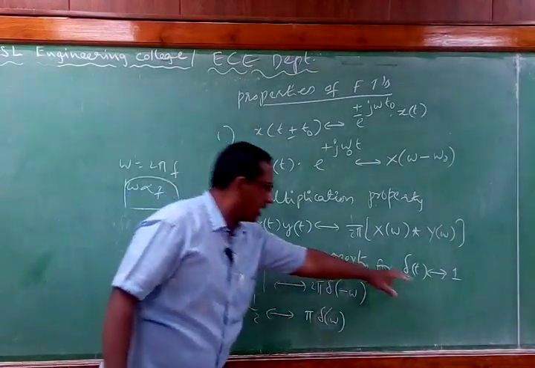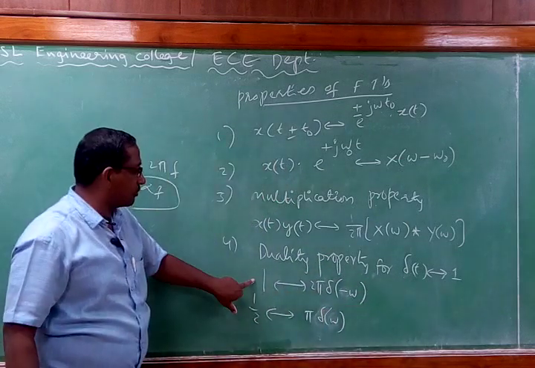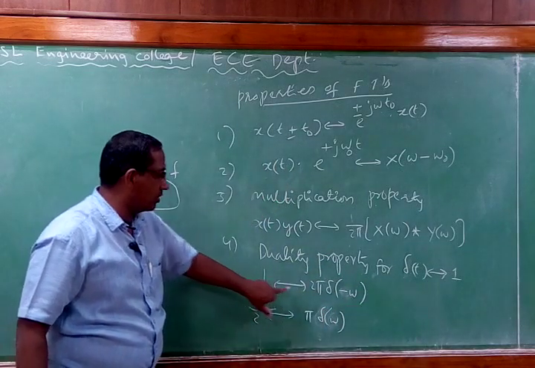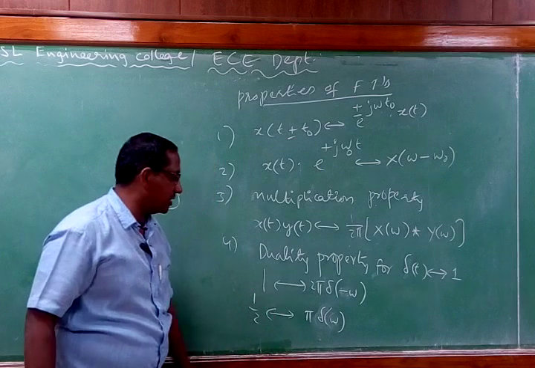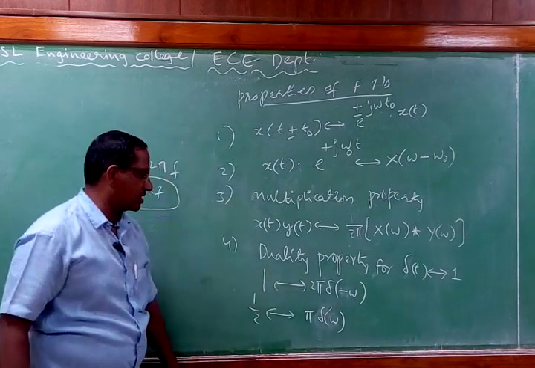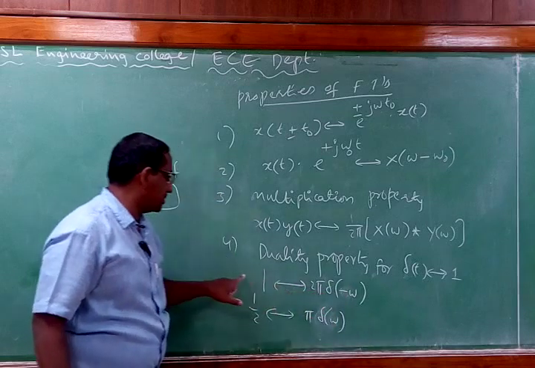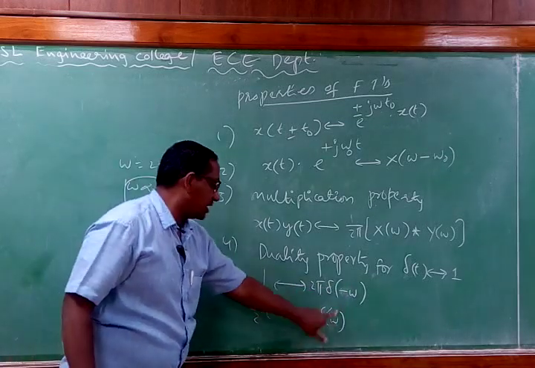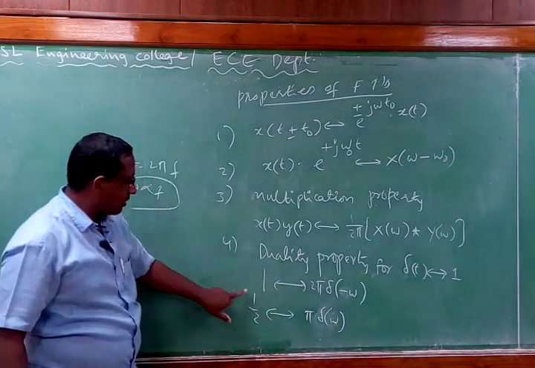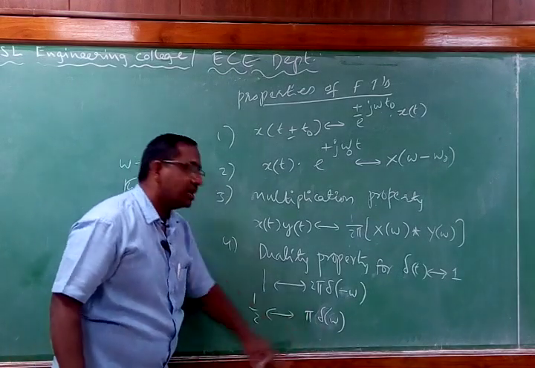For delta of t tends to 1. Now when you apply this duality property, this 1 is going to give us 2 pi delta of omega. That means you are going to get an impulse function. The impulse function is an even function, that is why delta of minus omega equals delta of omega is the basic property, and we can write this as delta of omega. So when you take half of this, we get pi delta of omega.